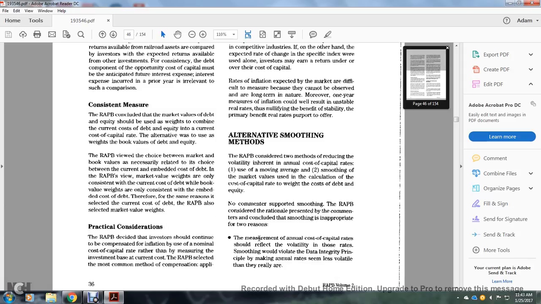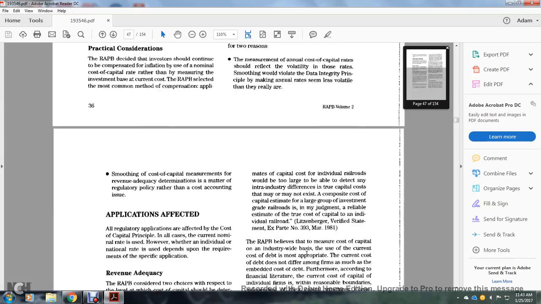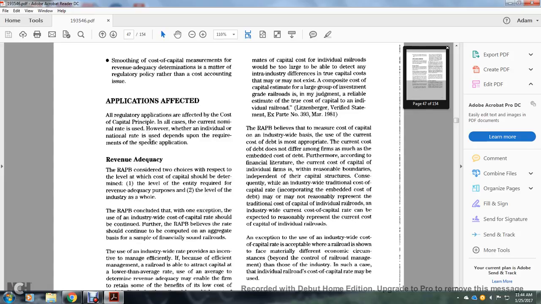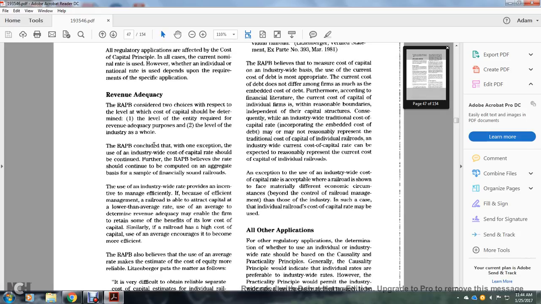First, the measure of the annual cost of capital rate should reflect the volatility in the rates, so smoothing would violate the data integrity principle, making the annual rates seem less volatile than they really are. Second, smoothing the cost of capital measurement for the revenue adequacy determination is a matter of regulatory policy rather than cost accounting applications. The regulatory application prefers an effective rate consistent with the cost of capital principle, and also consistent with the nominal rate. However, the choice of individual or national rate depends on the requirements of the specific application.